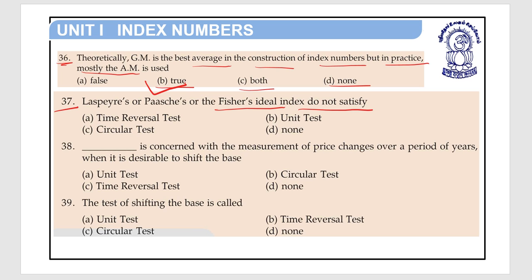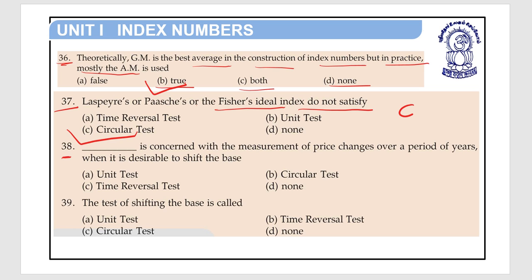Option A time reversal test, option B unit test, option C circular test, option D none. So the answer of question number 37 is: Lespier's and Pasky's or Fisher's ideal index do not satisfy the circular test. Okay, so here option C is the right answer.